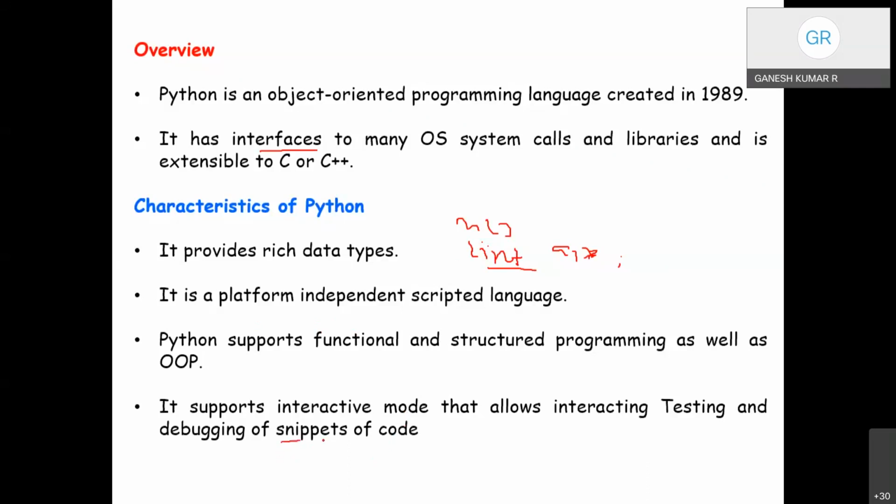Kindly note the new technical terminology, snippets. We know code is nothing but an application, a set of instructions. A part or a branch of a program, a collection of a few instructions, is called a snippet.